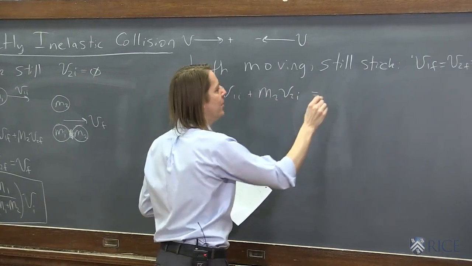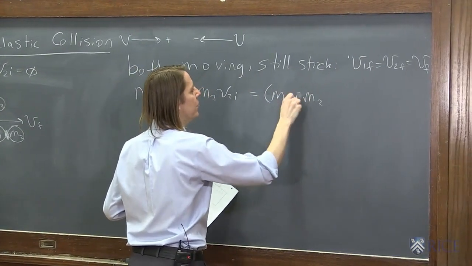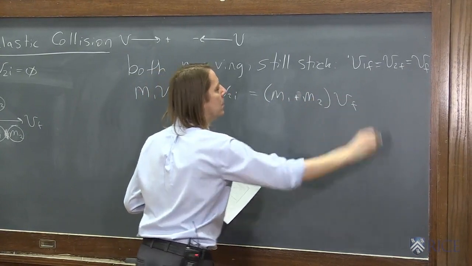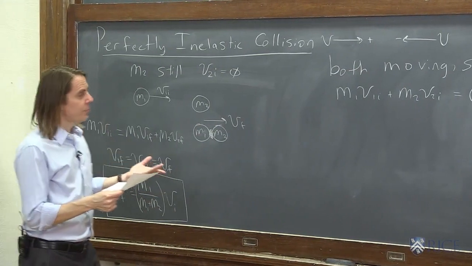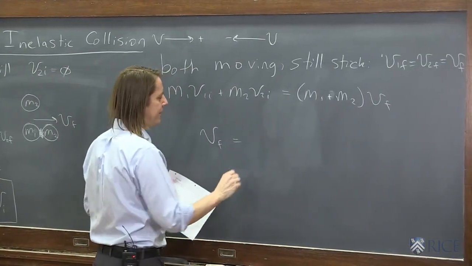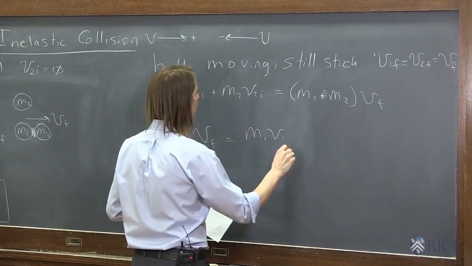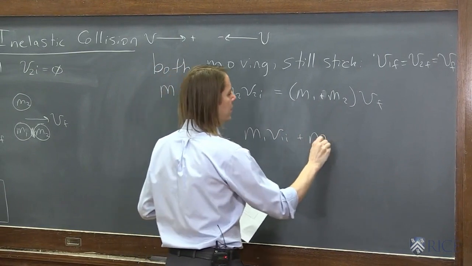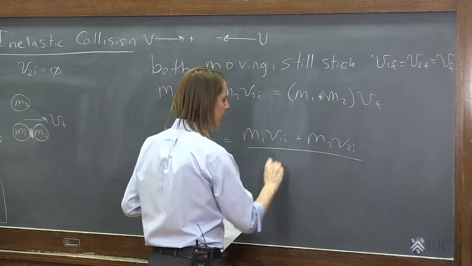That's the initial momentum. And the final, since they're stuck together, you can just go ahead and write it as M1 plus M2 V final, like that. So if you wanted to solve for this one, well, you just turn it around and say, what's V final? It is M1 V1 initial plus M2 V2 initial over M1 plus M2.